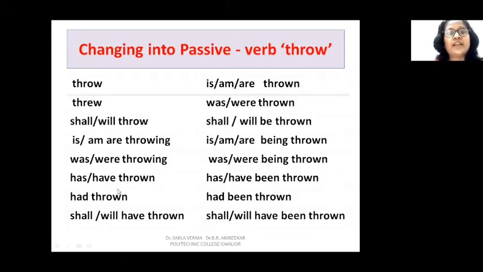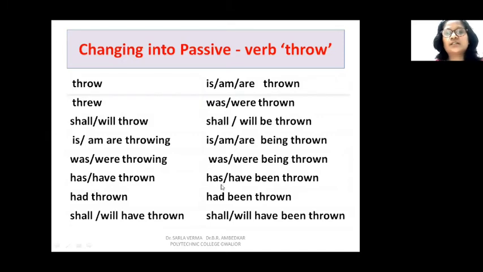thrown. Has, have thrown, this is the present perfect form. So has or have, the same auxiliary verbs will be used as per the new subject, and then there is addition of been. So in perfect tenses we use been, B-E-E-N, been thrown.